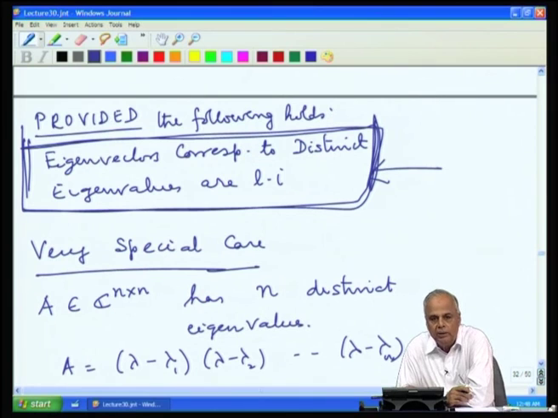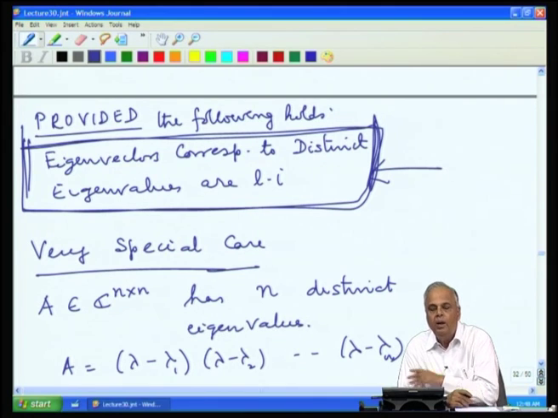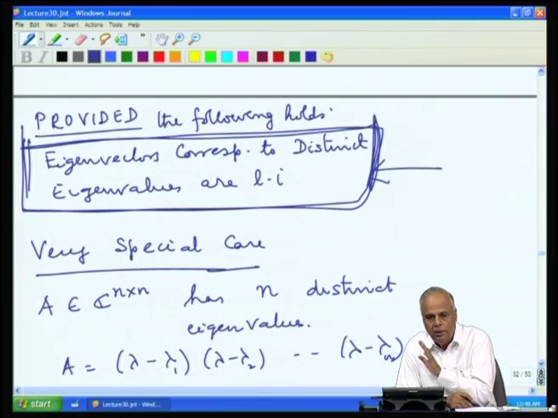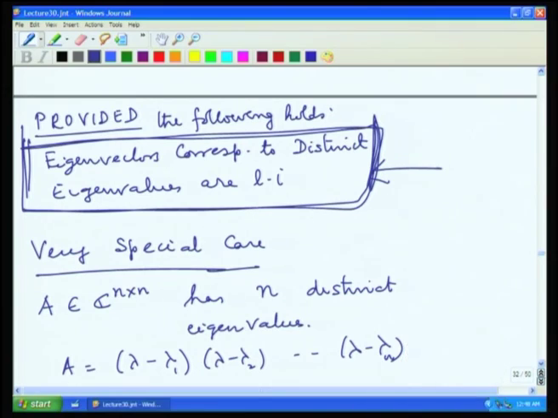And as we observed, this is the crucial point that we have to now look at, whether the eigenvectors corresponding to distinct eigenvalues are linearly independent. If we can prove it, we have achieved a long goal, namely the cases where the geometric multiplicity is equal to the algebraic multiplicity for every eigenvalue, we are guaranteed the diagonalizability. We will further see details of this diagonalizability once this property is proved, and that will be the goal for our next lecture.